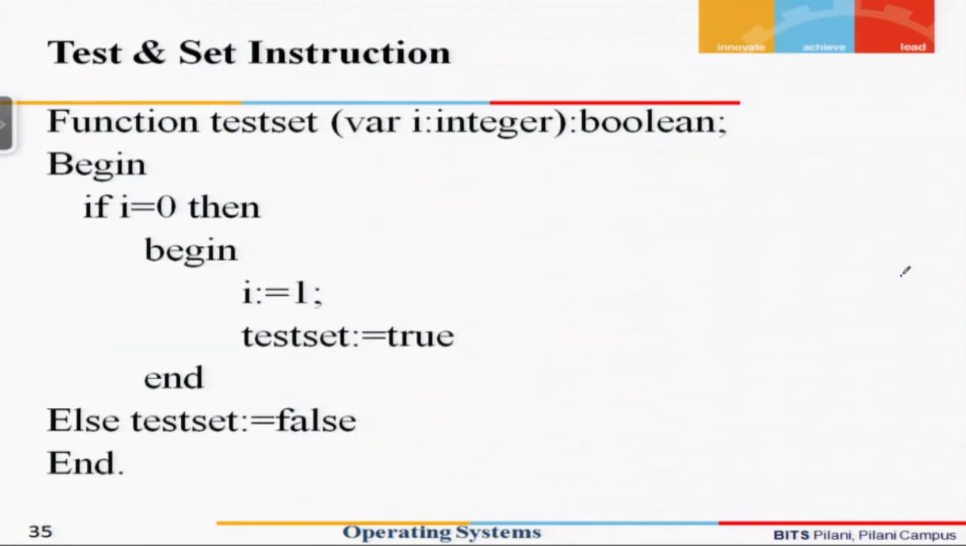So let us consider an instruction. You can think of this instruction as an assembly instruction. Let us say that we have a test and set instruction. We are trying to indicate the test and set instruction as a form of a function here, but actually this kind of instruction is implemented inside a machine as an assembly instruction, and it could execute in a single cycle.